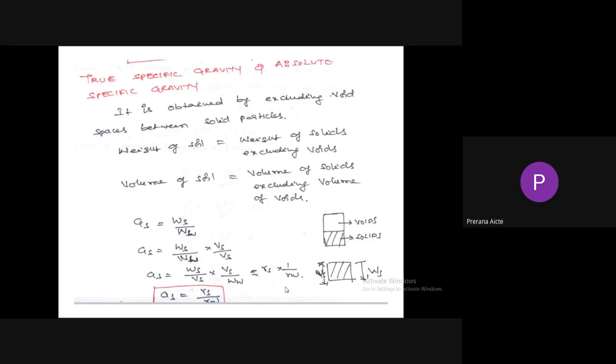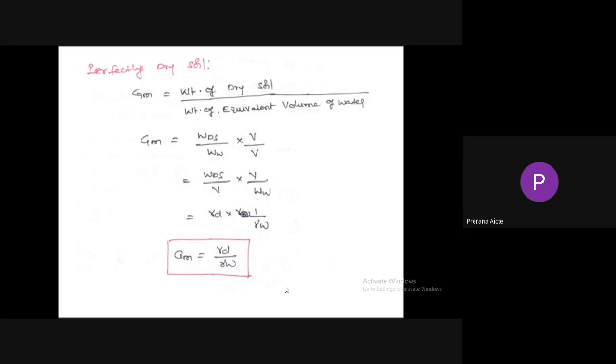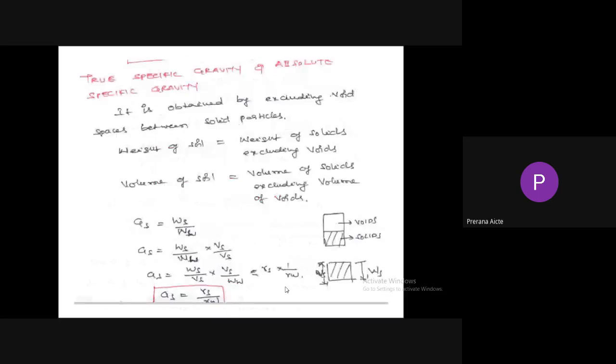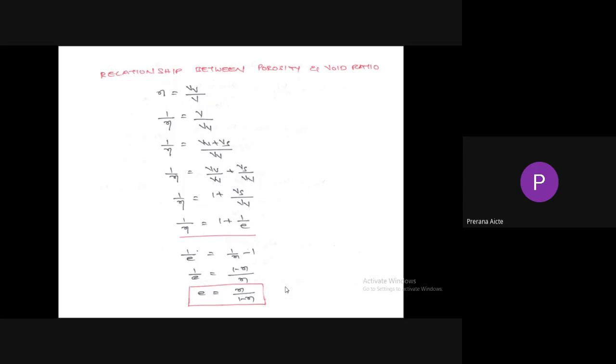So true specific gravity or absolute specific gravity is constant, since it excludes the voids. But apparent specific gravity is not constant. It varies depending upon the water content. You can see here, for perfectly dry soil it is gamma d by gamma w. For fully saturated soil, gamma sat by gamma w. For partially saturated soil, gamma b by gamma w. But true specific gravity at any state is the ratio of unit weight of solids to the unit weight of water.